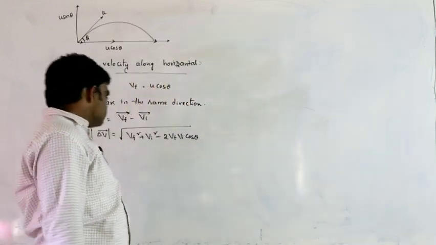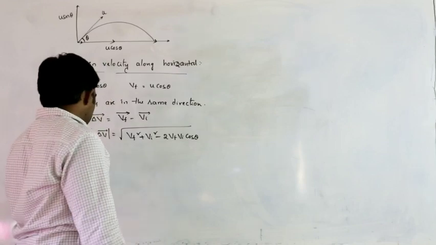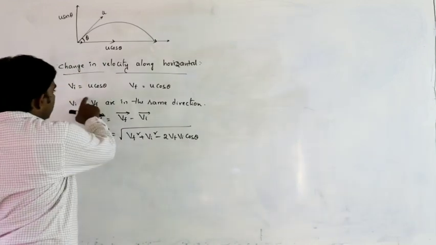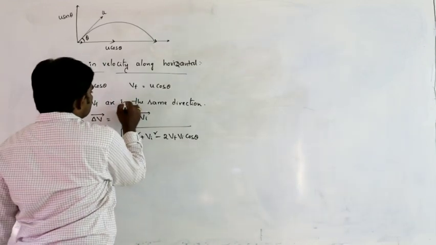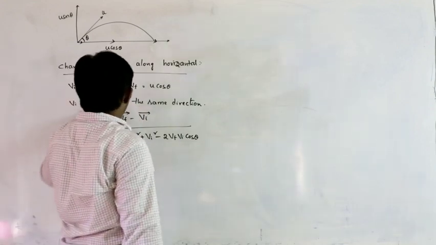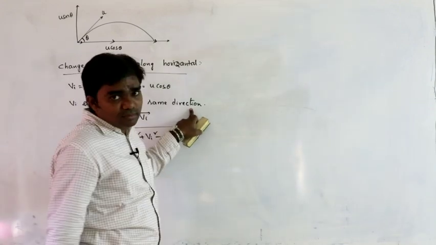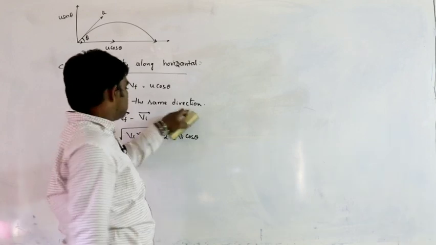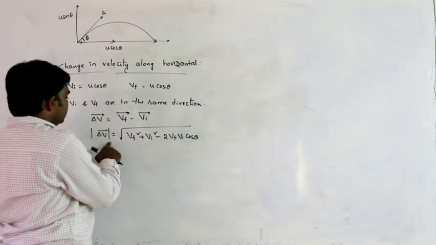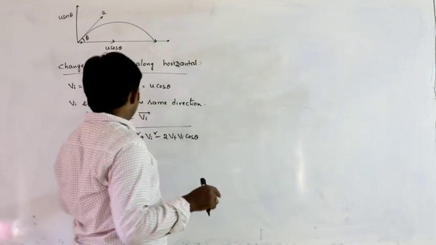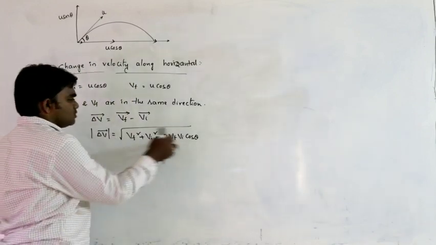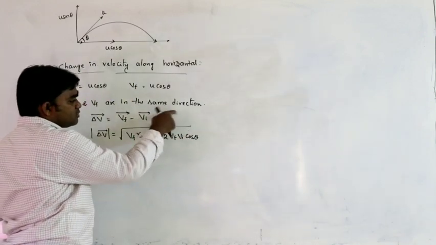Here, because vi and vf are in the same direction, theta equals 0. Same direction means theta is 0.